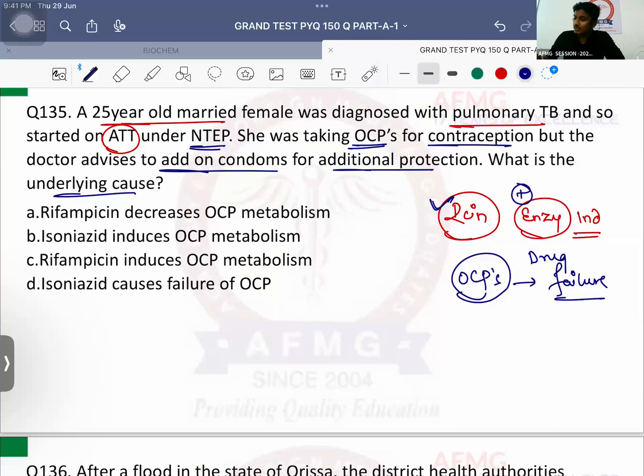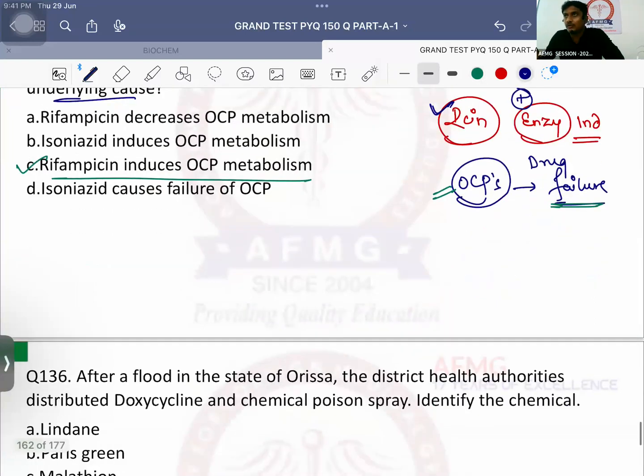That's the reason why doctor advises कि भाई बेहतर है you also start using condoms. That will provide an additional protection because rifampicin is known to induce enzymes causing OCP failure. So rifampicin induces OCP metabolism causing OCP failure. No issues with this. याद रखना rifampicin is an enzyme inducer. Therefore, it activates the enzymes. Therefore, the enzymes will metabolize the oral contraceptive pills faster. Therefore, the OCPs will not stay inside the body for a longer period of time, and that will cause drug failure. That's how simple it is.